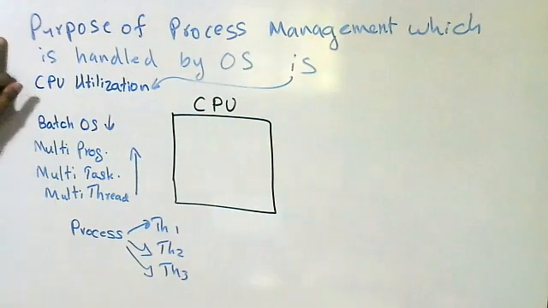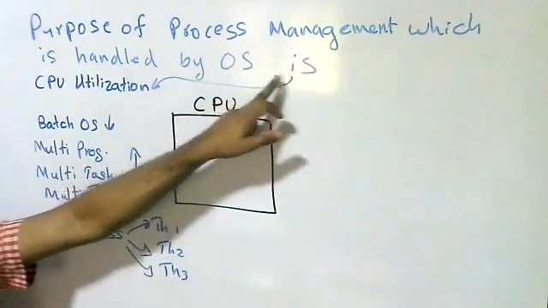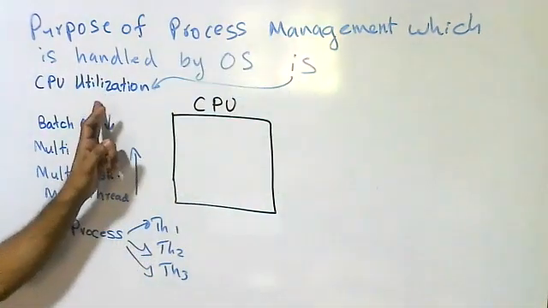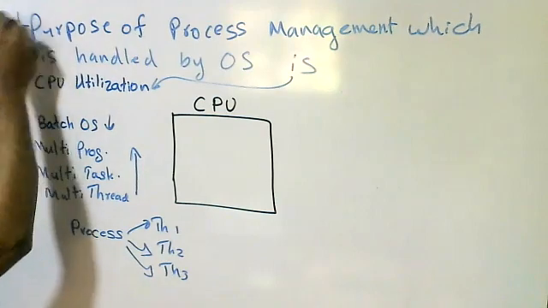Again, I'll repeat it. The purpose of process management, which is handled by the operating system, is to increase the processor utilization. Clear? It's a very important point, students. It's better to write down that point.